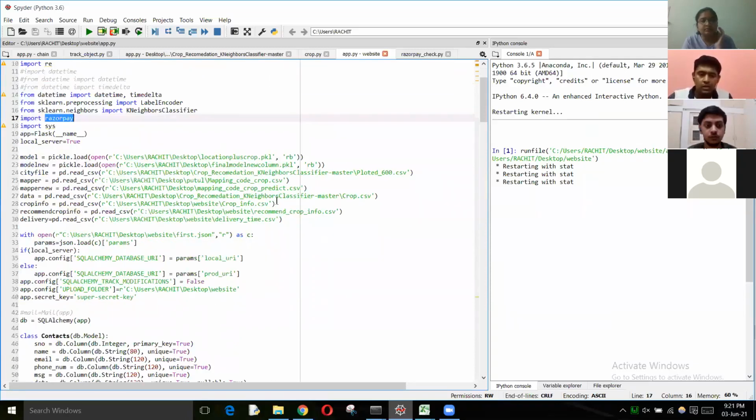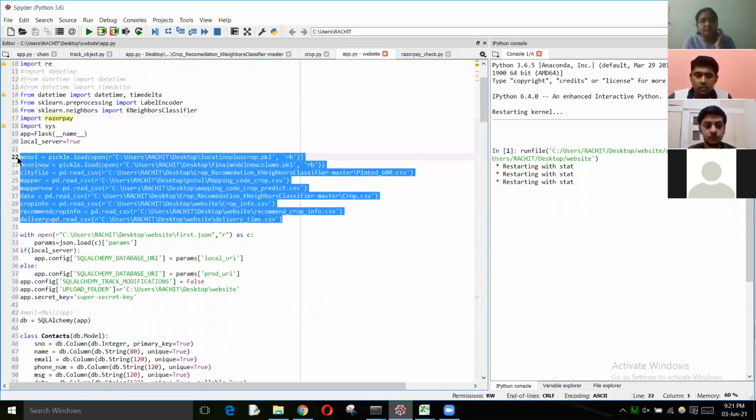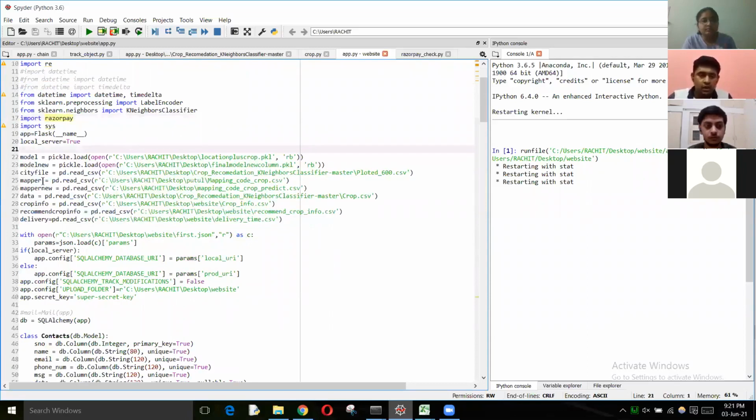Then comes the part of the CSV files that we will be using in our project. Describing some of them, we have the city CSV file, where for each city, we have the corresponding NPK/PH, that is the crop attributes present in a file. Then we have this mapper new file, where for each crop, we have a corresponding index number attached to it. Then we have this crop info CSV file, where there is a link to a website for each crop, so that the user can know extra information about the crop.